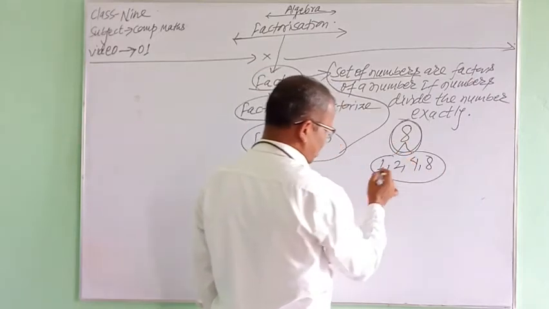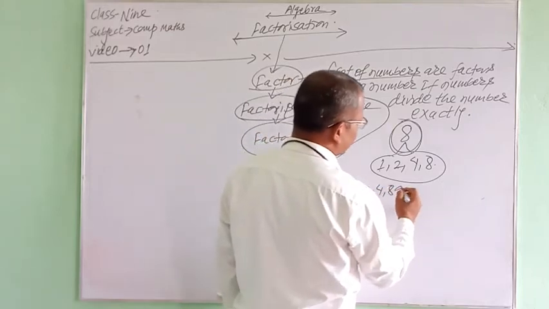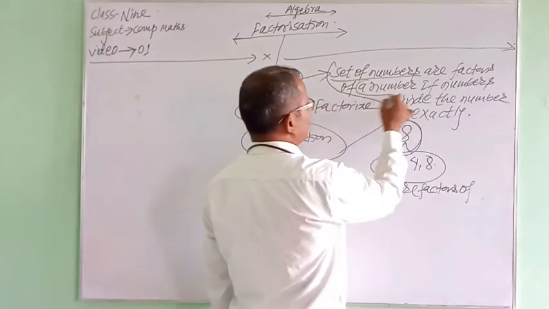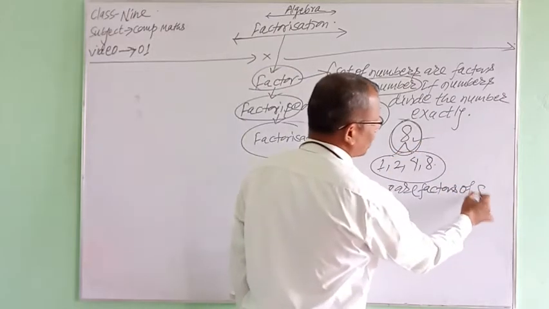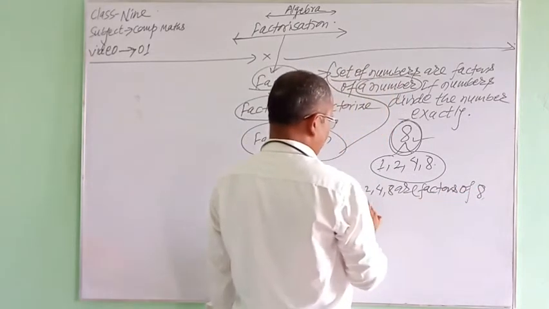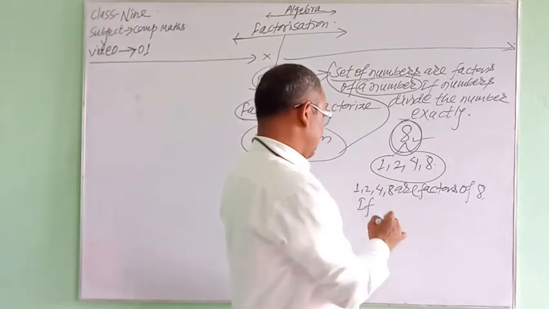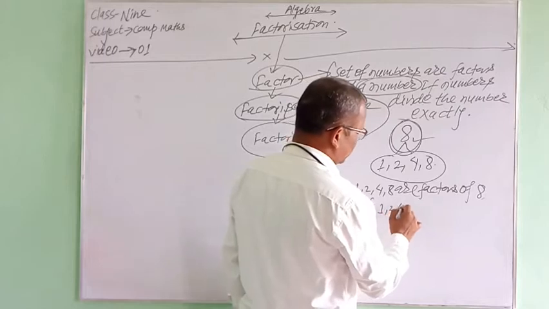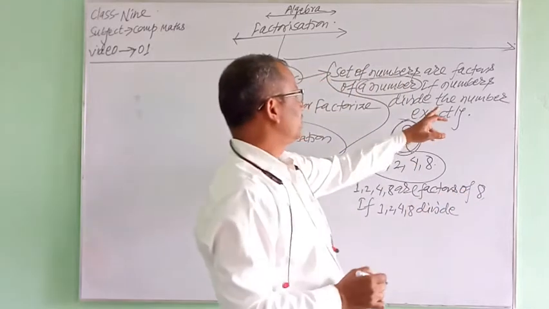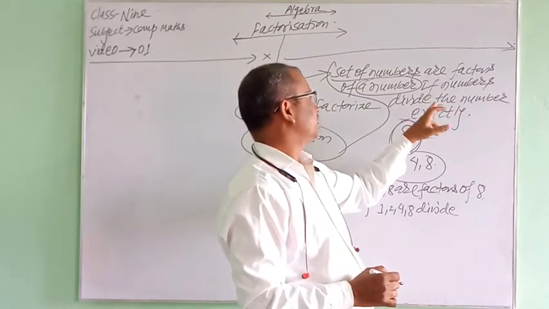Here the set of numbers 1, 2, 4, 8 are factors of the number 8. The word 'the' makes it definite; it is introductory.